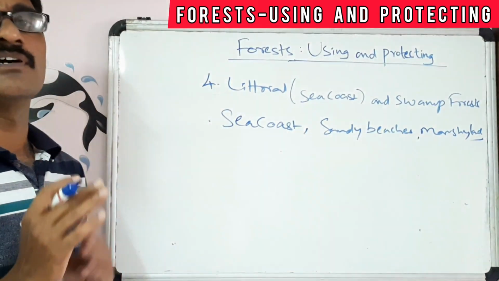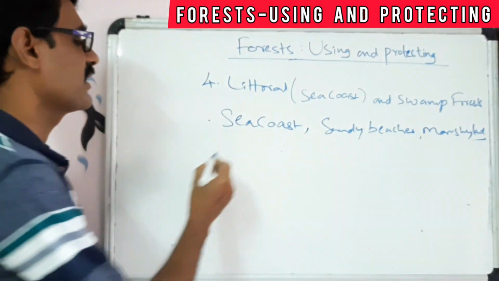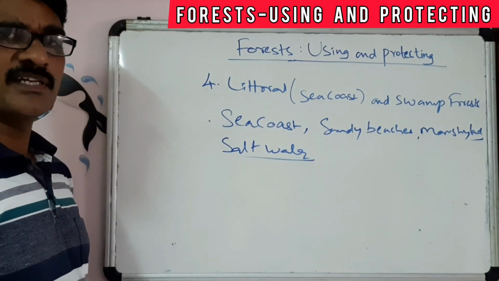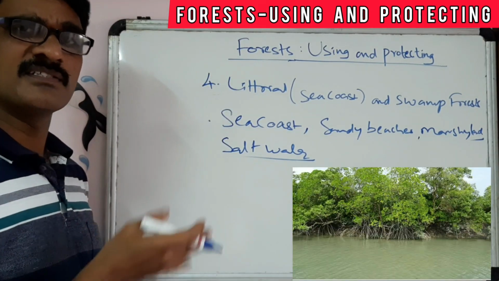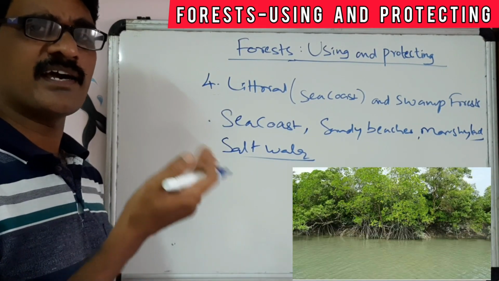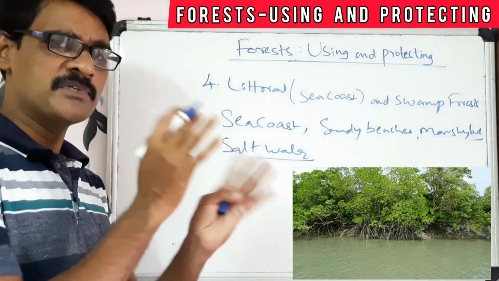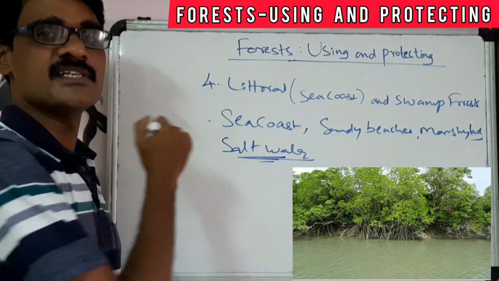Generally they adapt to the salt water. These trees are grown near the sea coast. As they have grown in the sea coast, they were adapted to the salt water of the sea.